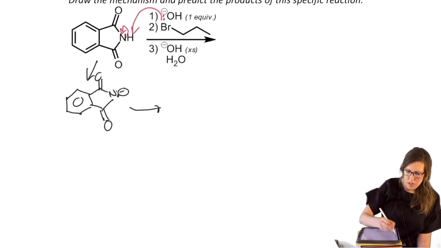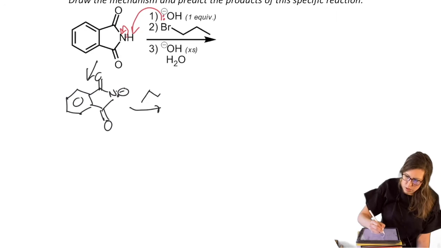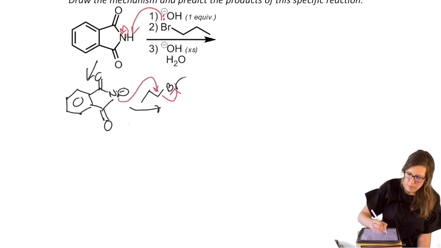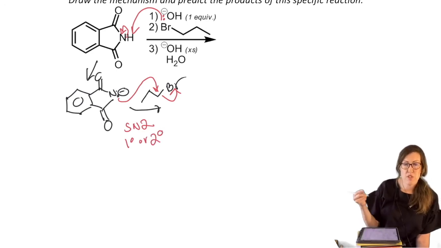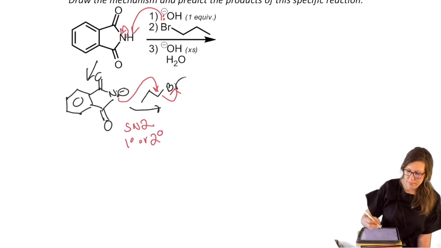Now, let's throw in our substrate. Let's see, the propyl bromide. So this is none other than an SN2. So that's why we like a primary or secondary. That's the only real restriction. But you could have backside attack and inversion. So if you see a stereocenter, watch out for that.